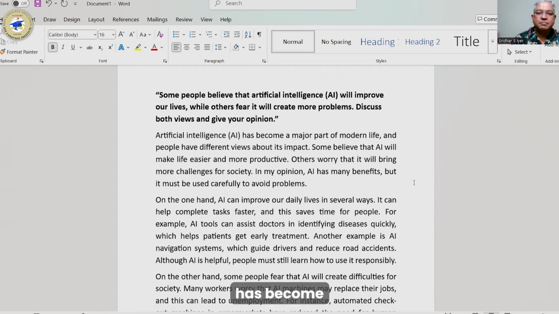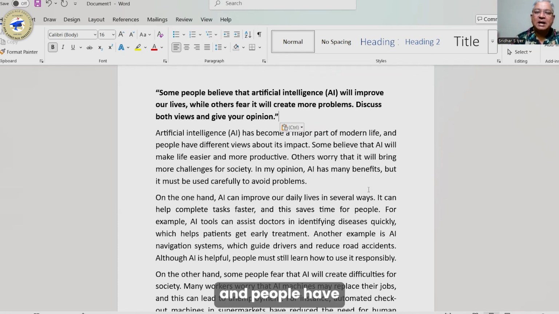Artificial intelligence has become a major part of modern life, and people have different views about this impact. Some believe that AI will make life easier and more productive. Others worry that it will bring more challenges for society. In my opinion, AI has many benefits, but it must be used carefully to avoid problems.